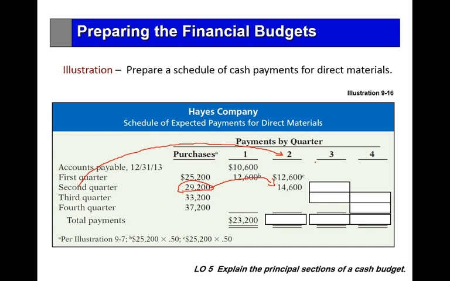The total expected payments in the second quarter of 2014 is 12,600 plus 14,600, which is 27,200.